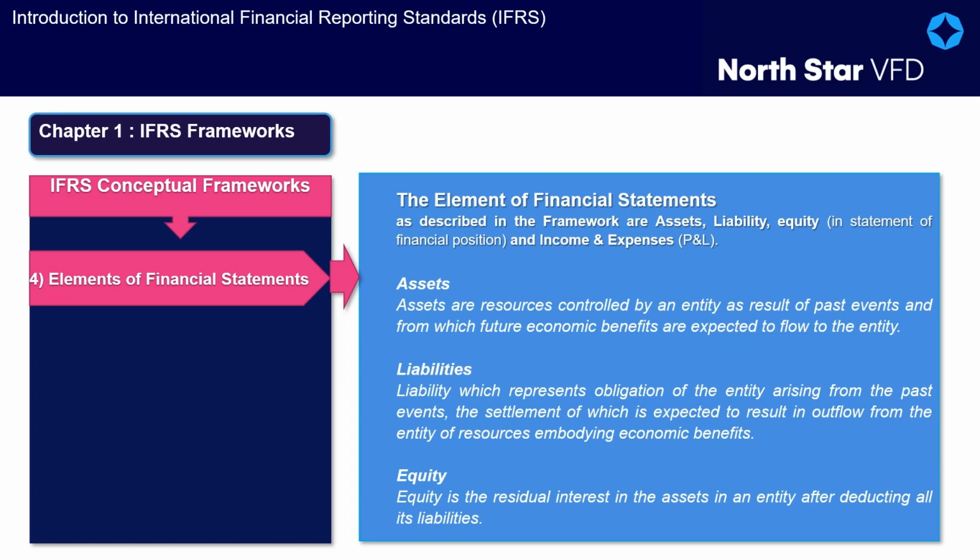Liabilities represent an obligation of the entity arising from past events, the settlement of which is expected to result in an outflow from the entity of resources embodying economic benefits. For a liability to exist, three criteria must all be satisfied. 1. The entity has an obligation. 2. The obligation is to transfer an economic resource, and 3. The obligation is a present obligation that exists as a result of past events.